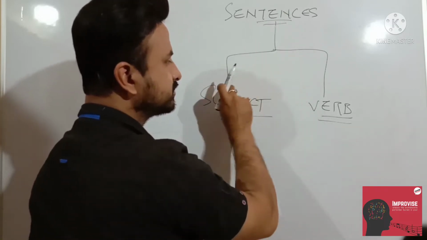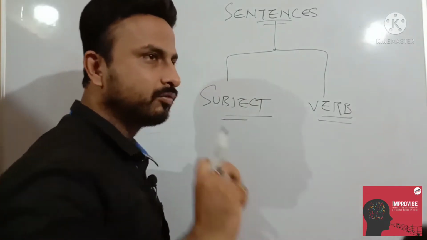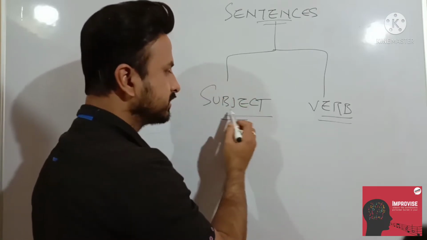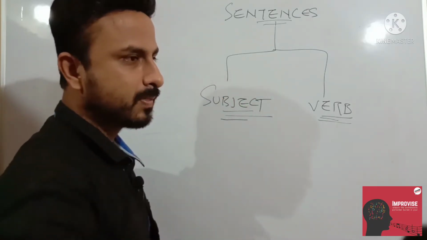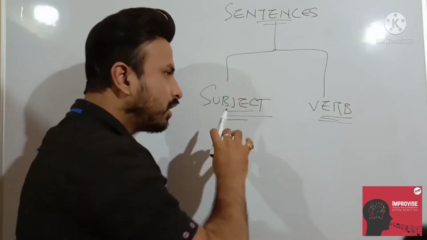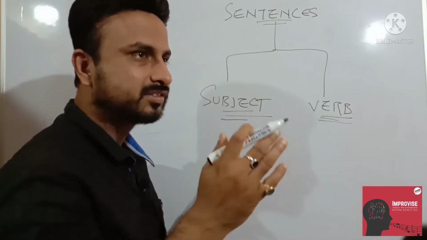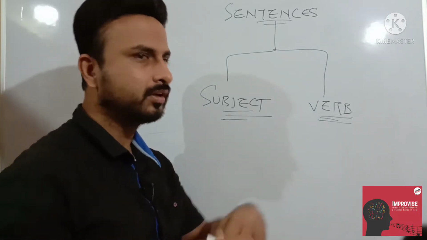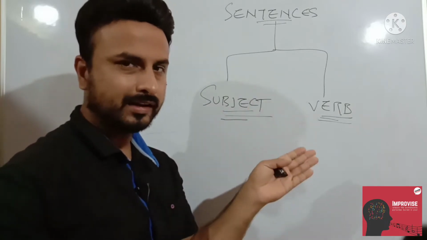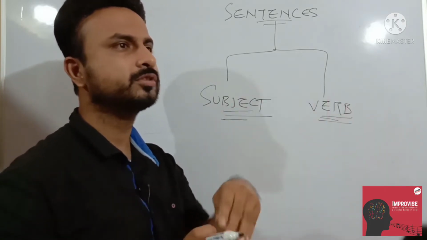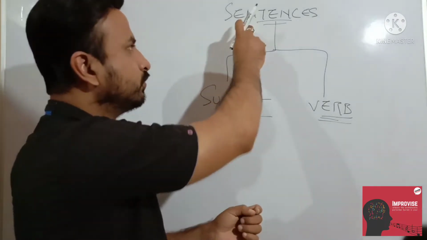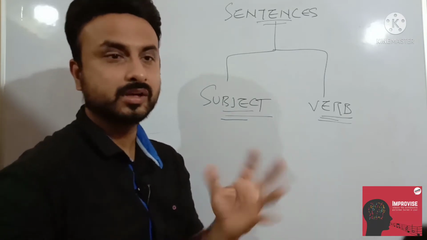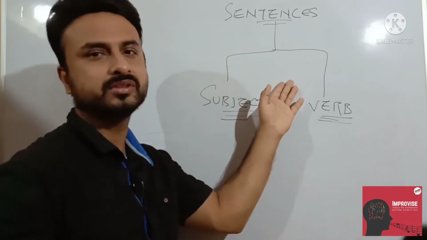It means a sentence has two legs. For example, without legs a human being cannot walk. In the same way, a sentence has two legs, that is, one subject and one verb, right? When I'm saying that a sentence has some sense, how does it make some sense? I told you in the last video that a sentence is a group of words which makes sense, and the word sentence has come from sense. But which type of sense, and how does it come? That I'm going to explain to you now.